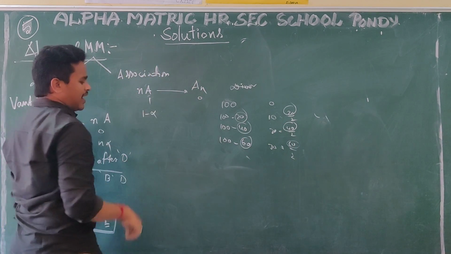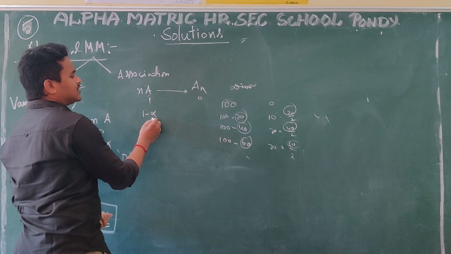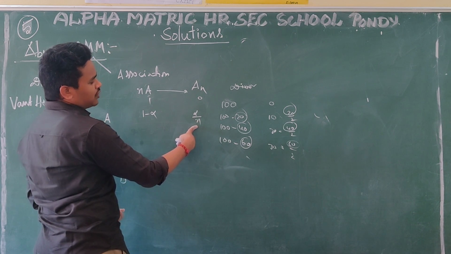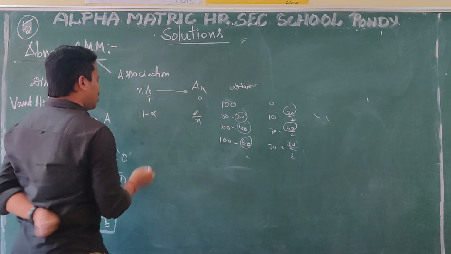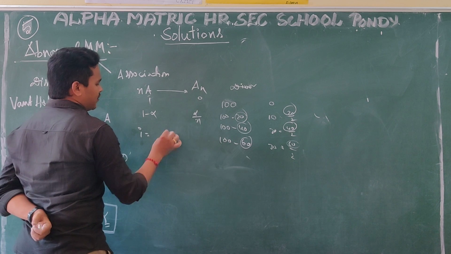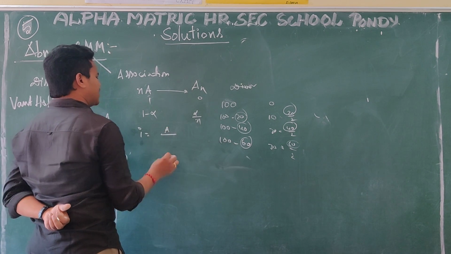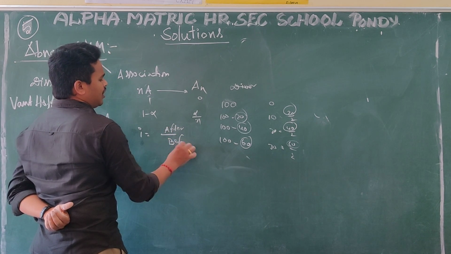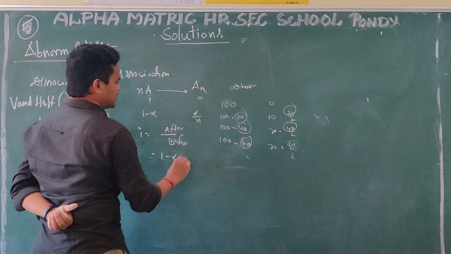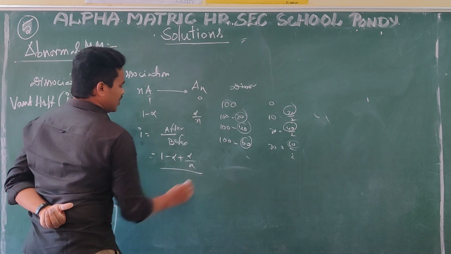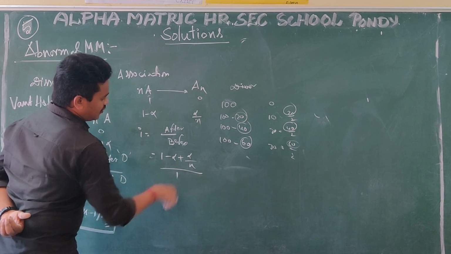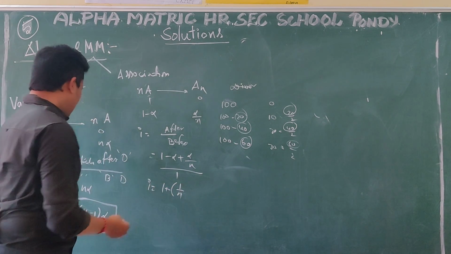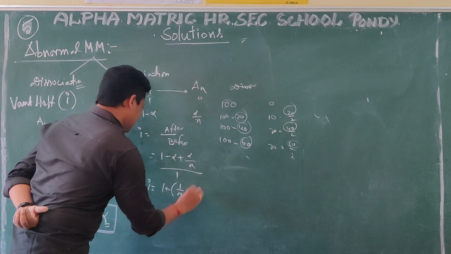For example, 1 minus alpha. Alpha is going. Alpha particles are coming out from 1, means alpha by n. Here n means dimerization is n equal to 2, trimerization is n equal to 3. So again, what can I say i is equal to? After association by before association. After association, 1 minus alpha plus alpha by n. Before that, 1 only will be there. i is equal to 1 plus (1 by n minus 1) into alpha.